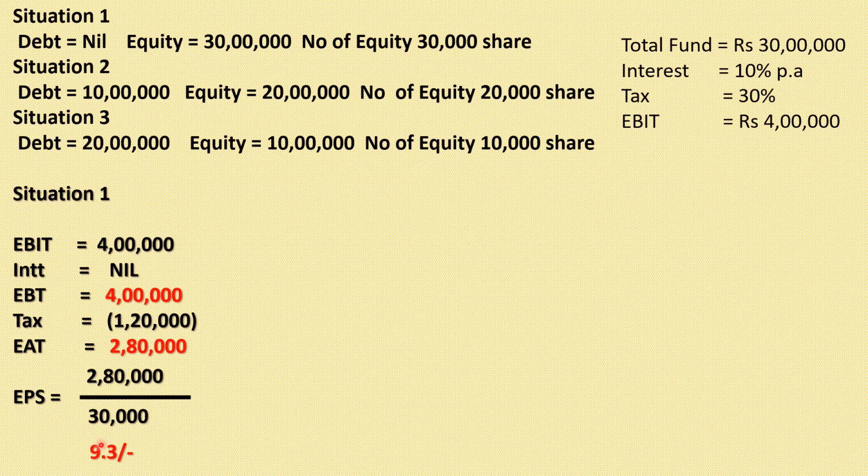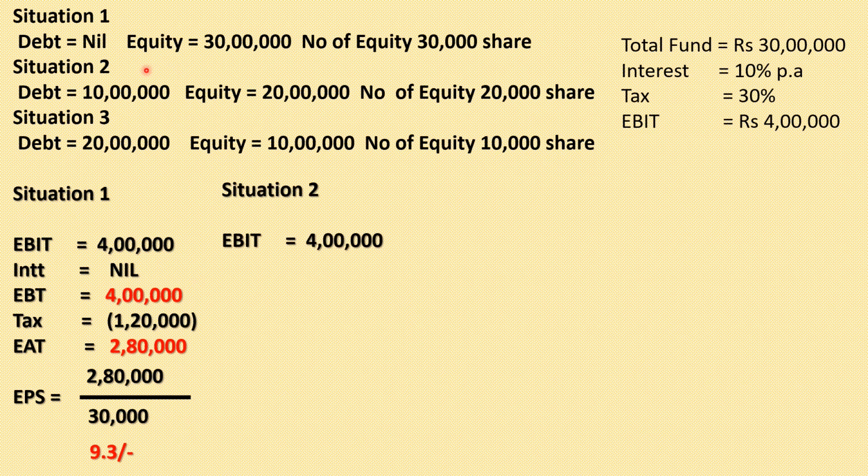Divided by 30,000, that is the number of equity shares. Fine. And the earning per share is 9.3. So here the earning per share we got is 9.3. Now take the second example, that is situation 2.